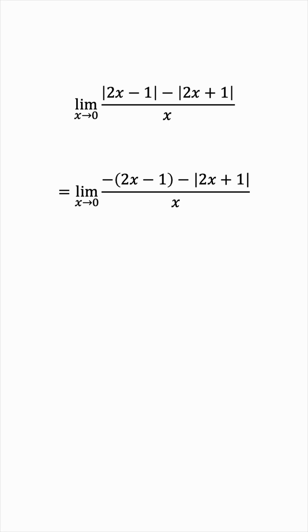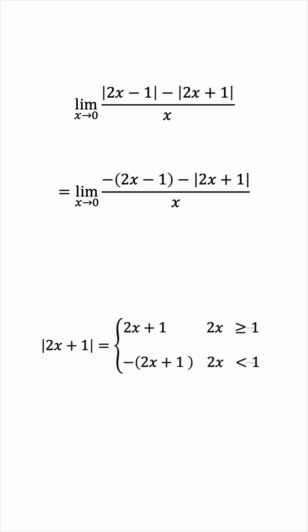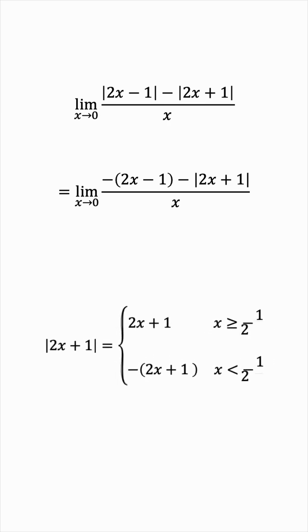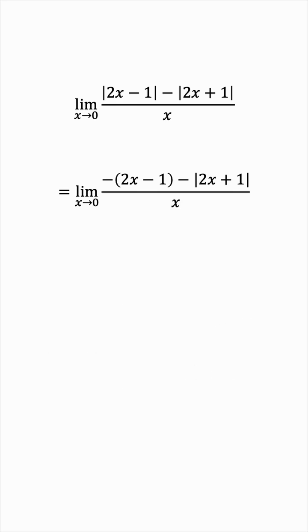And then we'll do exactly the same thing for the second absolute value we have. We'll take 1 to the other side and divide by 2. This time, though, we're working with the first interval, because whether x is a little bit below 0 or a little bit above, either way, it's greater than negative 1/2. So we'll replace the second absolute value with just the inside, 2x plus 1.